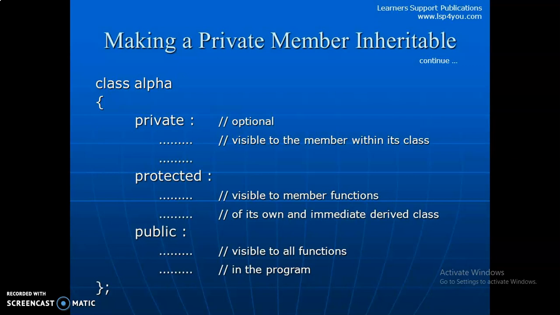A class can now use all the three visibility modes as illustrated here. Class alpha. Private means it is visible to the member functions within the class only. If you declare the members in the private mode, they are visible to the members within their own class. If you declare the variables and members in the protected mode, they are visible to member functions of the class's own and the immediately derived class. If you declare the member functions and variables in the public mode, they are visible to all the functions in the program.